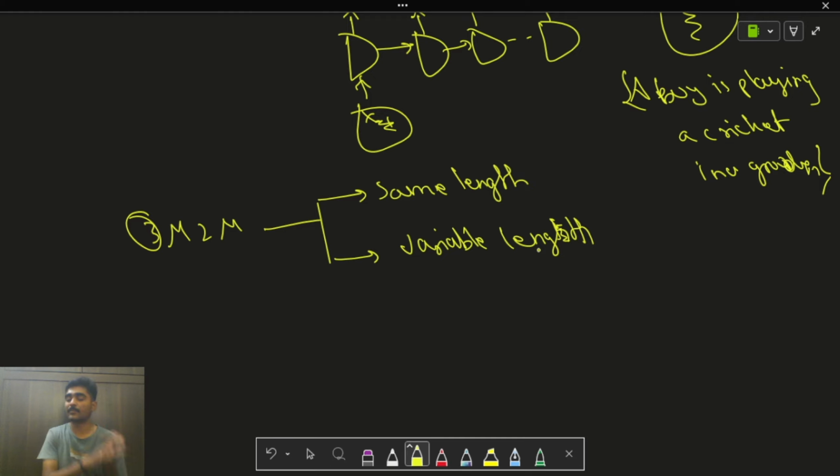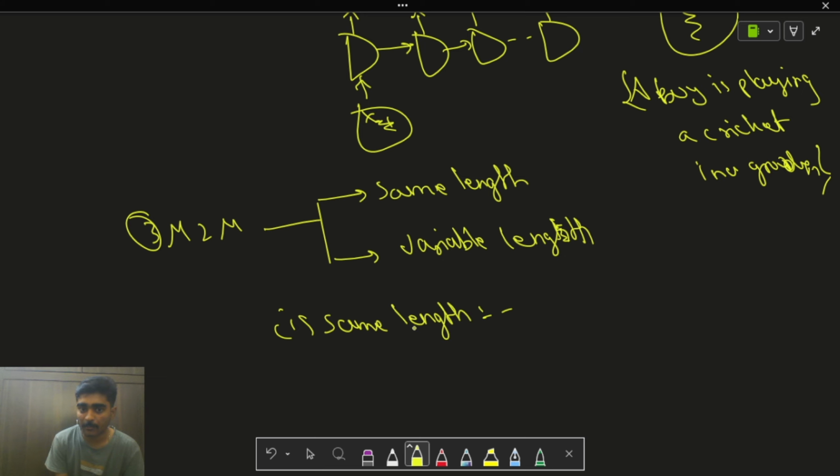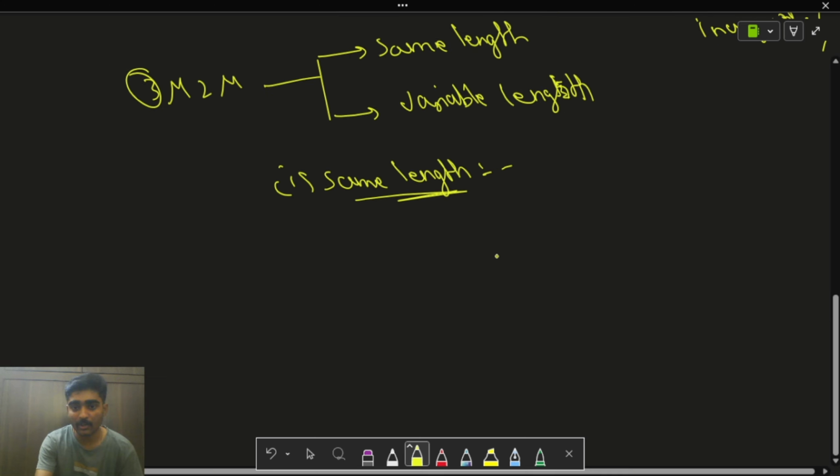As the name suggests, many-to-many means we'll have a continuous sequential input, and at the output we'll generate a continuous sequence as well. The input side has a continuous sequence, and the output side has a continuous sequence. So this is the many-to-many type of recurrent neural network. First let us discuss the first type, that is same length.